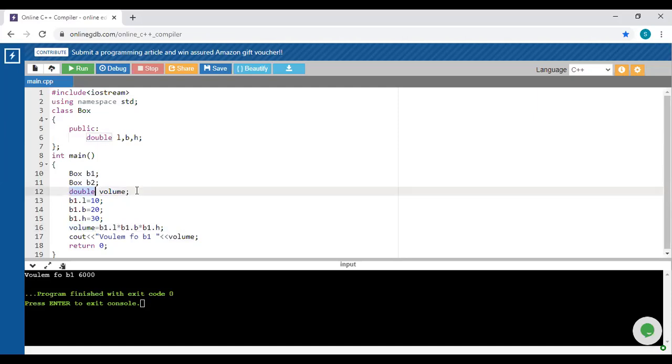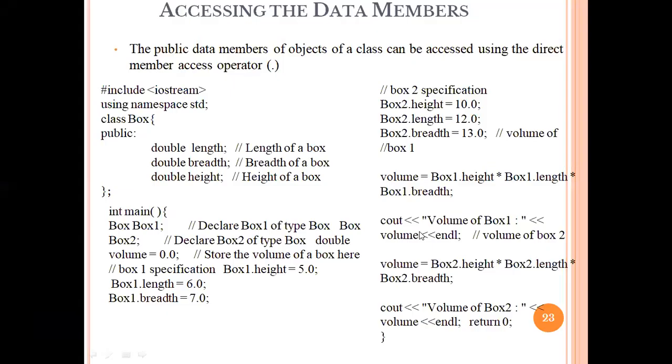So in this case we have created the volume variable of double type, but for L, B, and H we haven't created these data members, because we are going to directly access the members available in the Box class. So this is the logic behind how to access all these data members with the help of the object. Similarly, if you want to use another object, assign new values and then perform the multiplication, as mentioned here.